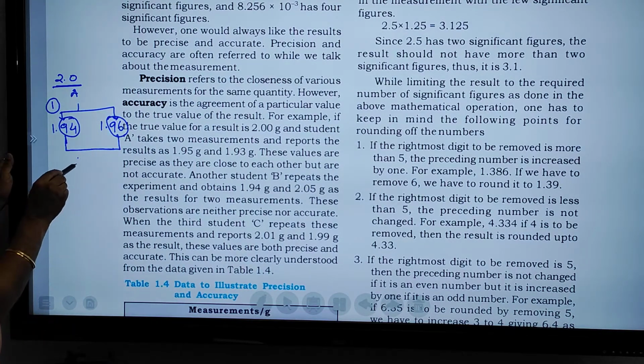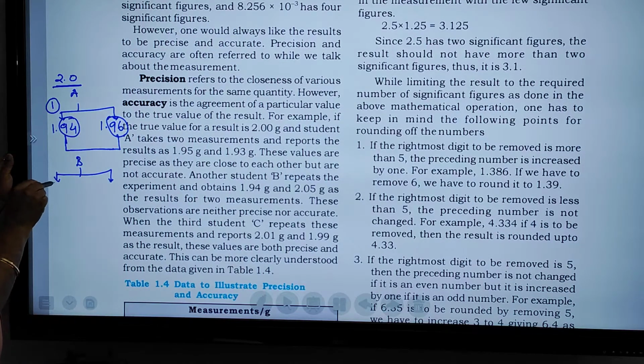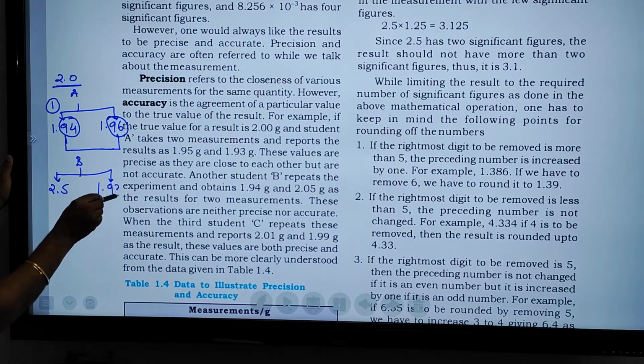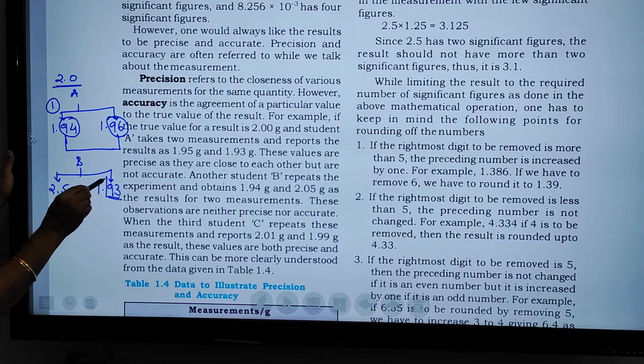Student B did the practical and got 2 results: 2.5 and 1.93. So 0.50 and 0.93 have a vast difference.